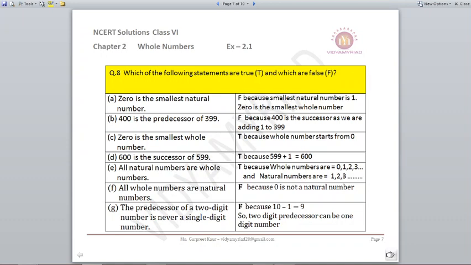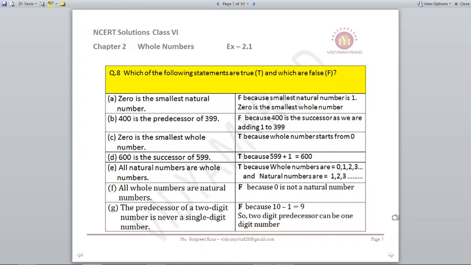C part, 0 is the smallest whole number. Yes, it is the smallest whole number because whole numbers start from 0. D part, 600 is the successor of 599. Yes, of course, it's true. Why? Because 599 plus 1 gives you 600.